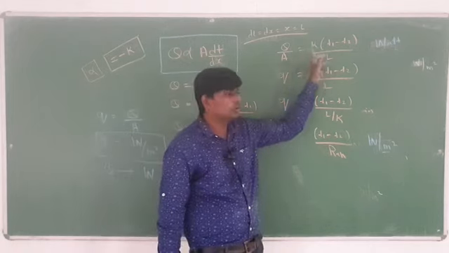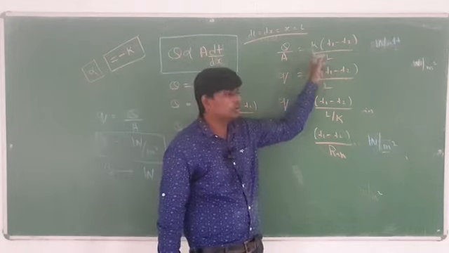Through a copper plate 45 mm thick. How much thickness is there? From here to here, thickness is 45 mm. Whenever it is given in mm, try to divide it by 1000.